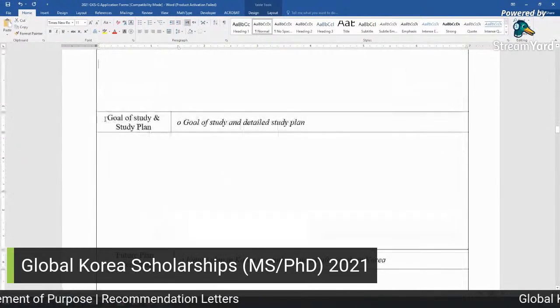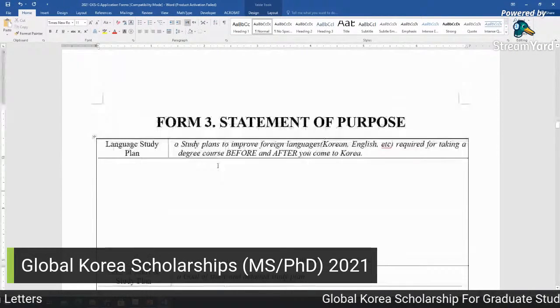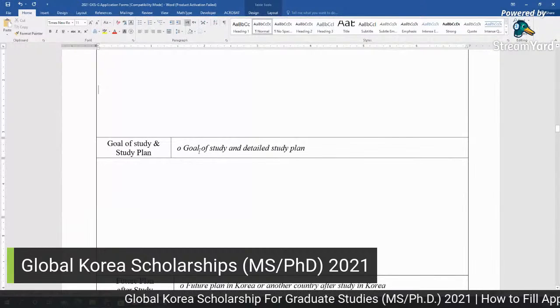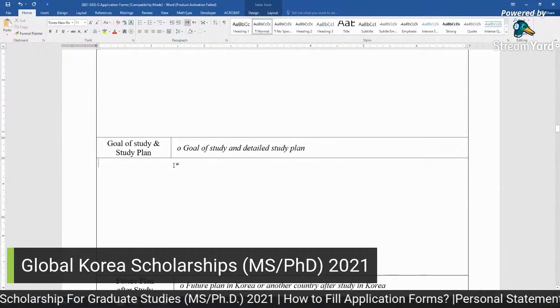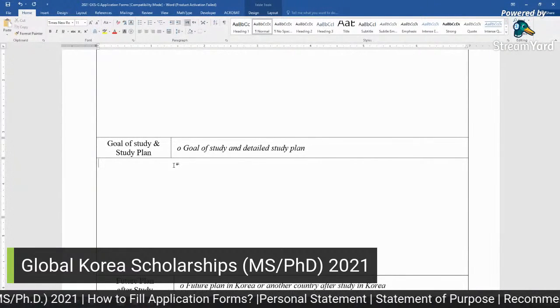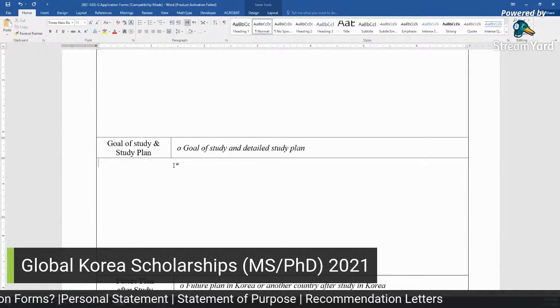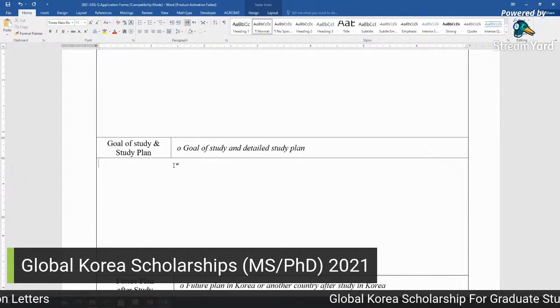And this is actually a very good template or format. Then they ask you the goal of study and study plan. So what is your actual goal? Because I already discussed these things. You need to mention your study goal, not only the degree, but you will need some research-based goals and what you want to do for the society after getting this degree or during this degree, and the research.